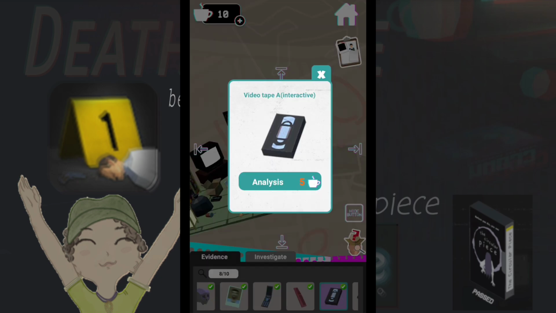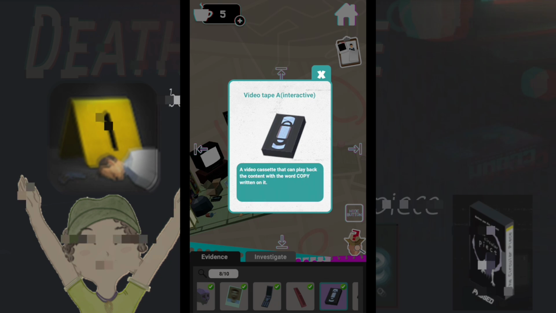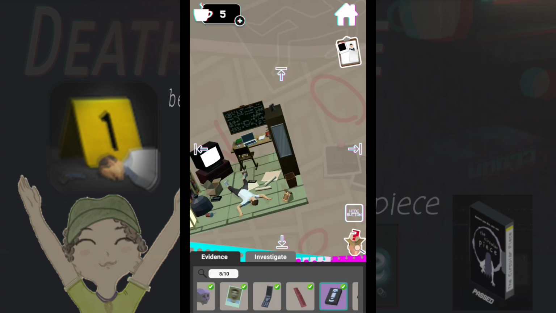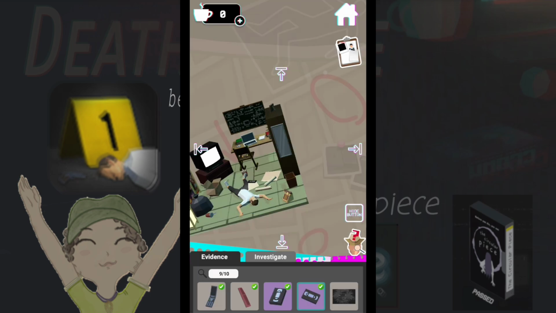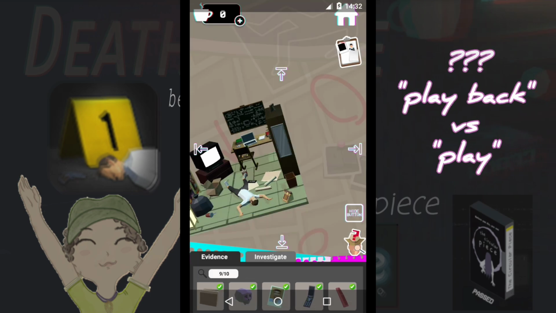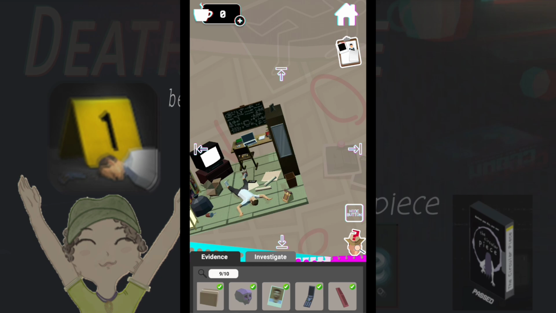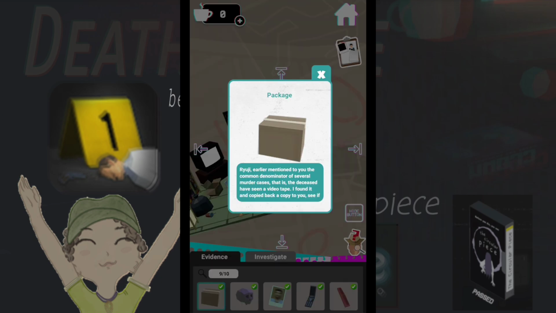Videotape A. Interactive, a video cassette that can play back the content, with the word copy written on it. Do they have to specify interactive? Videotape B. Interactive, a videotape that can play content, with the word wife written on it. Are they different? Play back and play. The package said, a videotape copy.